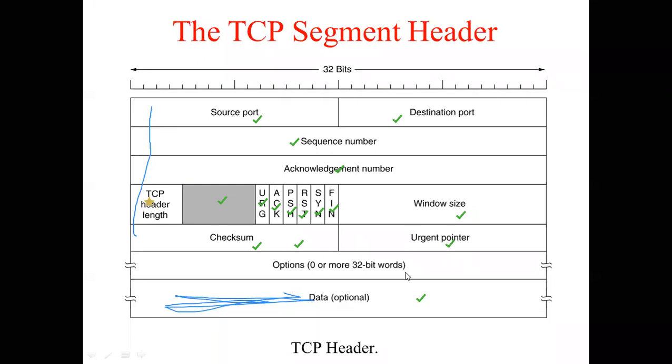Then you have this optional part. If any extra information needs to be sent to the receiver, that can be included inside the optional part. And then comes the data, which is the actual data that we want to send. So your data plus the header can be up to 64 KB. That is the maximum segment length in the header, in the TCP.